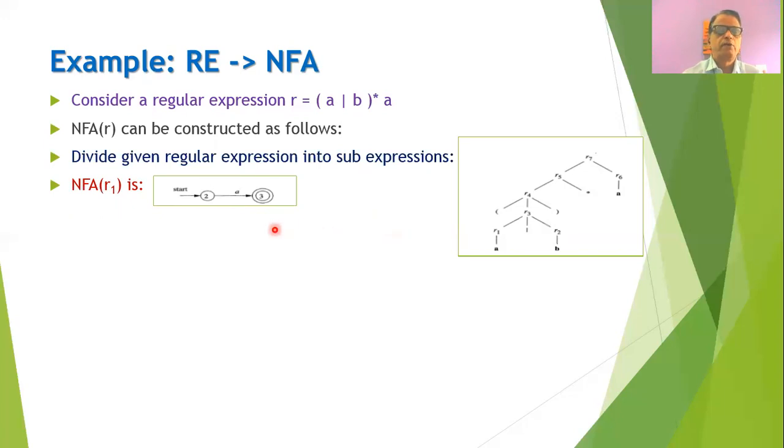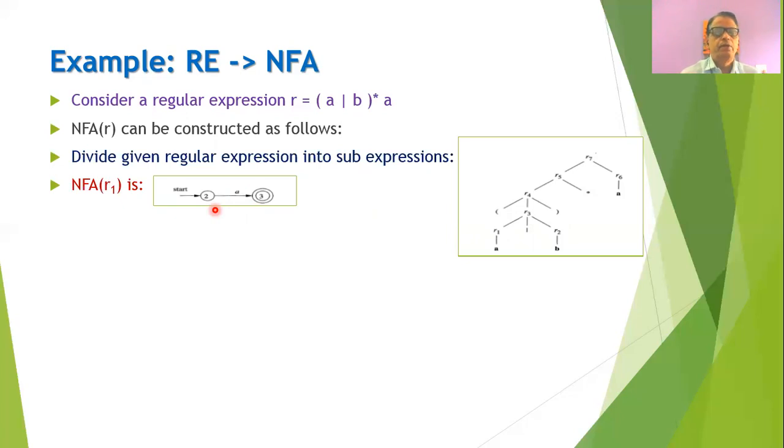So NFA for R1 can be drawn as shown over here. So we will have the start state and then the final state, and the edge will be labeled as A. Now here we have added this number 2 and 3 because we know that there are certain states which are going to appear before 2. If you are not sure, then you can keep this state number blank and later on you can modify this state number.